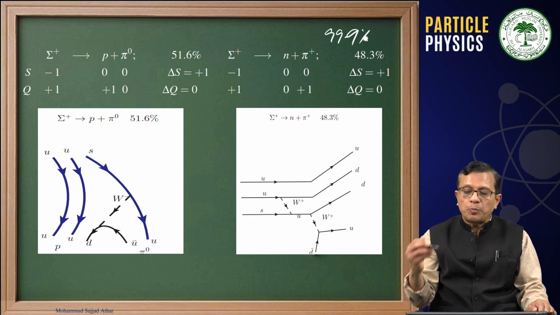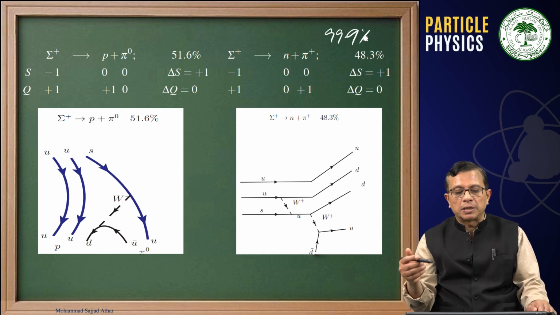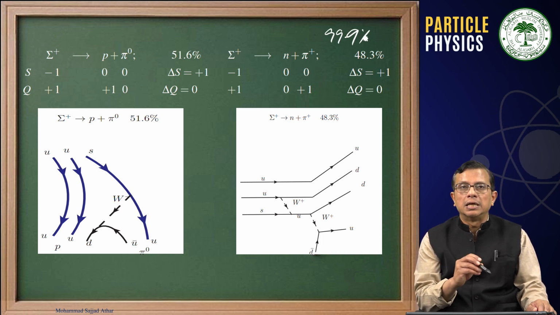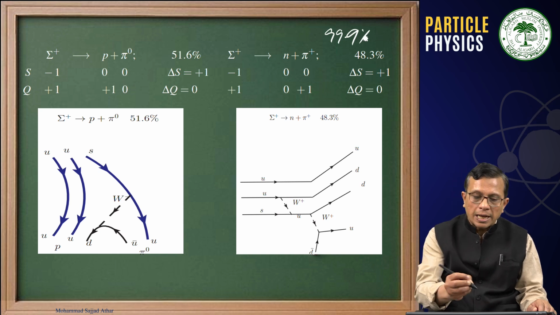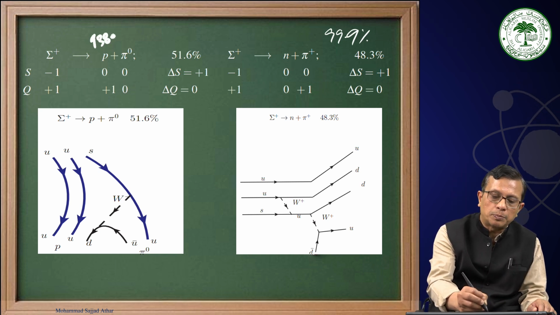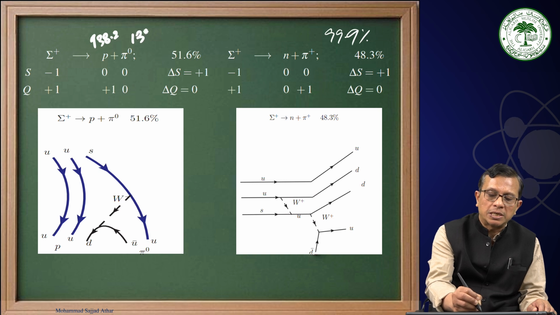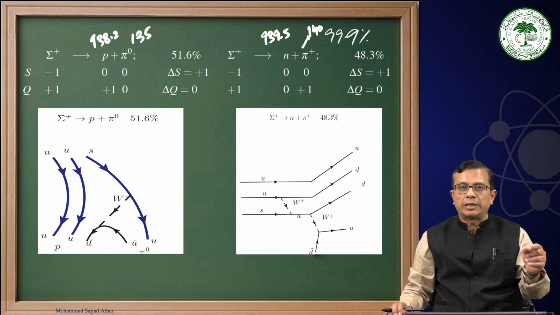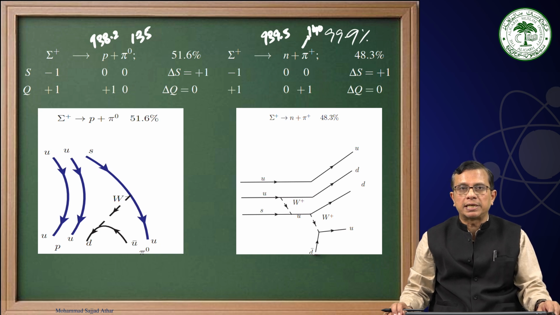Therefore, 99.9% of the time, a sigma plus either decays to p plus pi 0 or n plus pi plus, and moreover, the first one dominates, and you can see why it dominates, because the mass of proton is 938.2, mass of pi 0 is 135, while here the mass of the neutron is 939.5. Pi plus is almost 140 MeV, that is exactly 139.6 MeV.